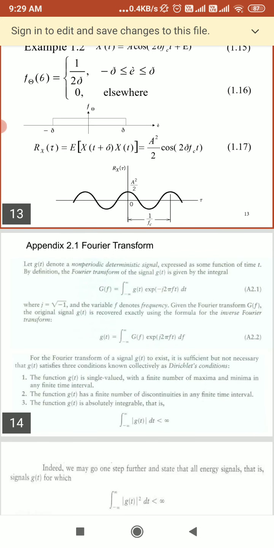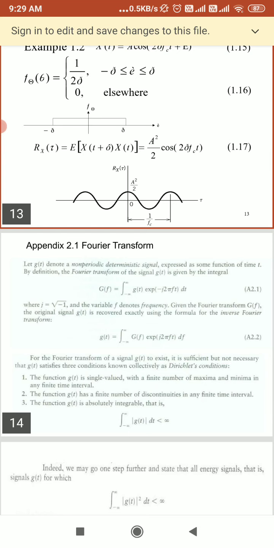If we consider g(t), a non-periodic deterministic signal expressed as some function of time t, then by definition we can take its Fourier transform as the integral from minus infinity to infinity of g(t) e to the power minus j 2 pi ft dt. Here j is a complex variable, the square root of minus 1, and the variable f denotes the frequency. So we get the Fourier transform G(f).